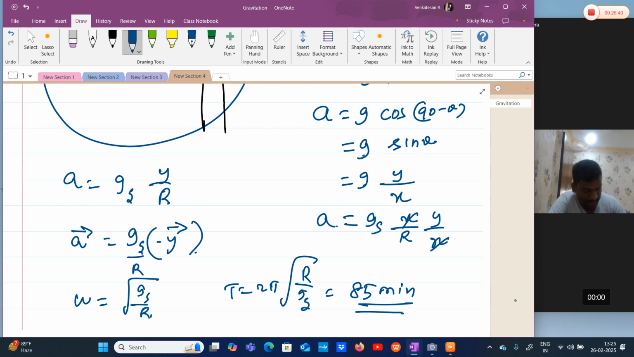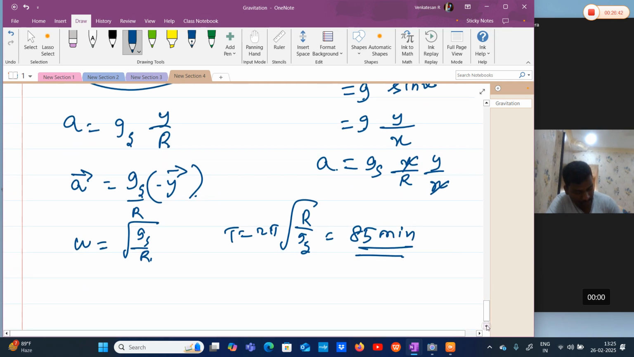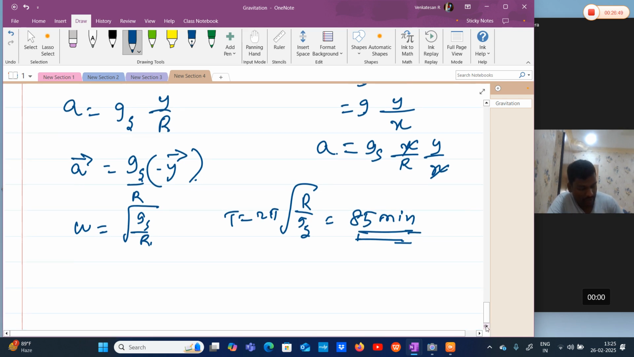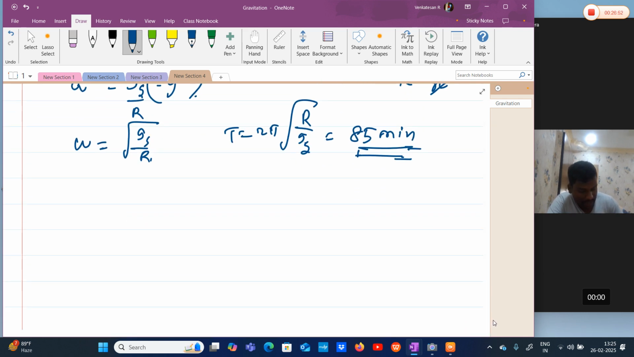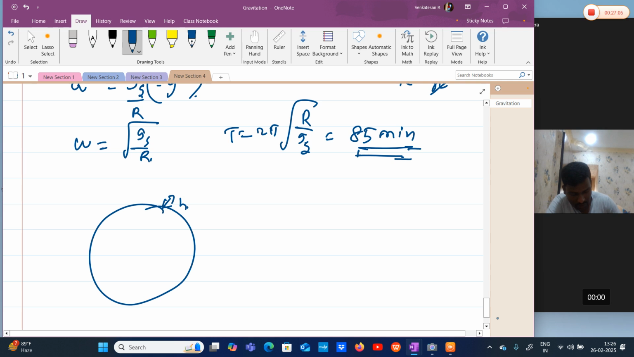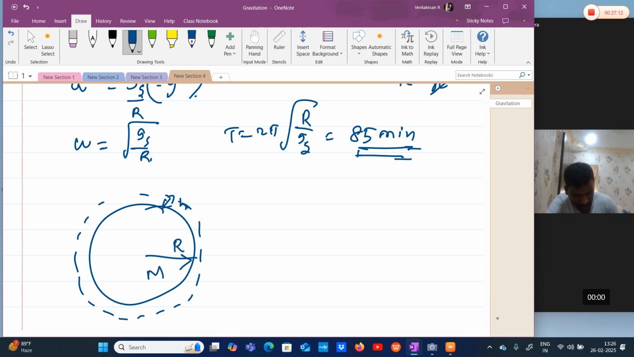Okay, this 85 minutes has some importance. Now let's take a satellite which is revolving around earth, close to earth. This is the radius of earth, capital R, and the mass of earth here. We have a satellite.